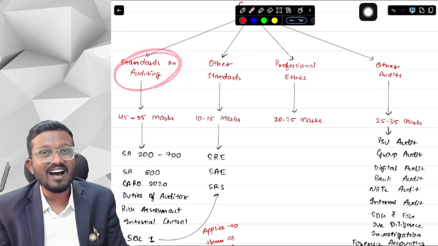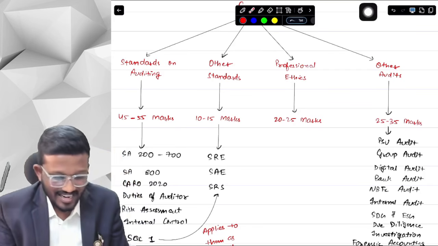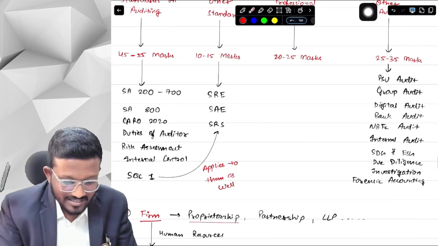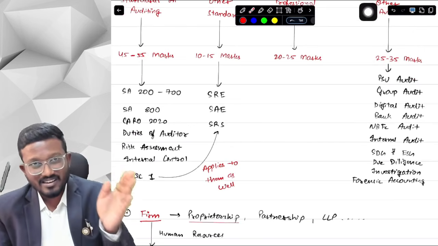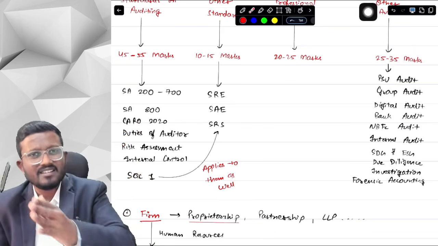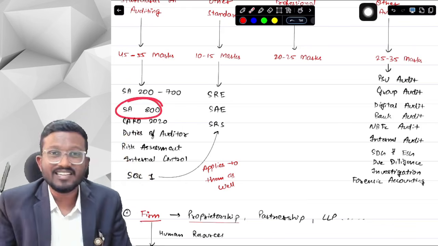In Inter, almost 70% of the syllabus was standards on auditing. Here in CA final, almost 50% of your syllabus is standards on auditing. Now what all standards are covered? SA 200 to 700 series you have already covered in CA Inter. Few of the standards might be new to you in CA final as well. SA 800 series is new for you.